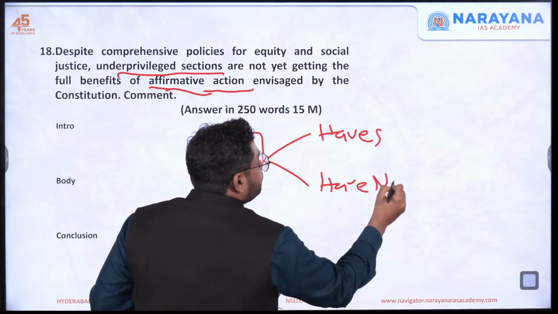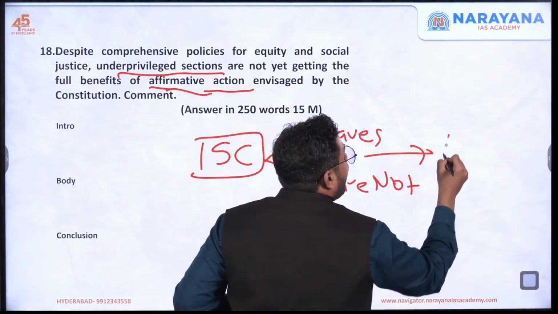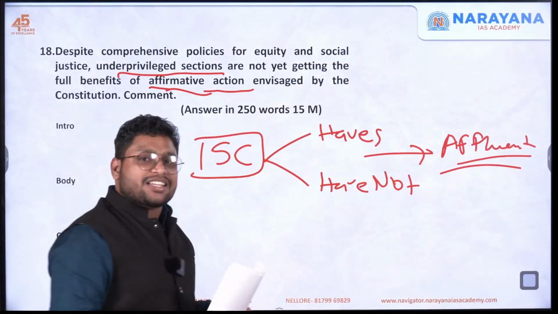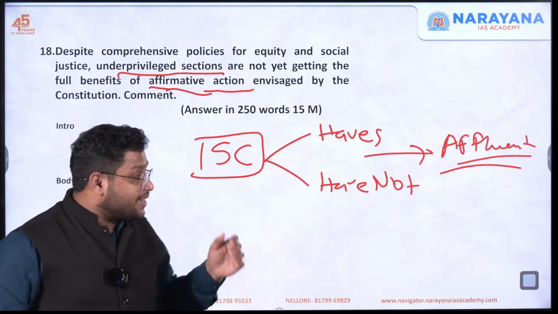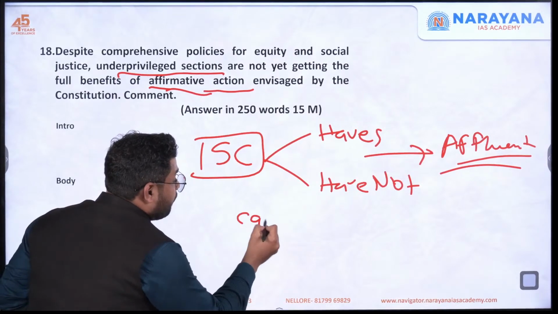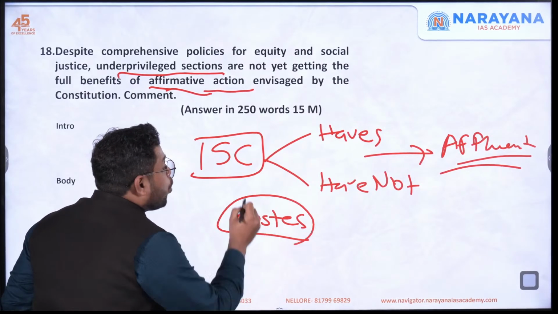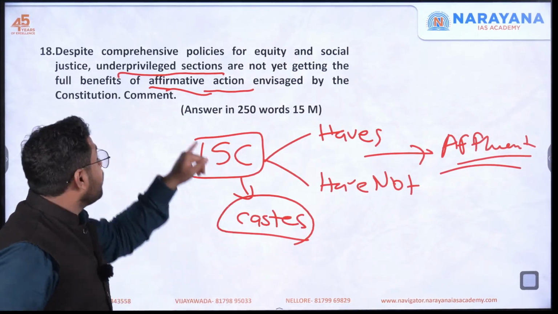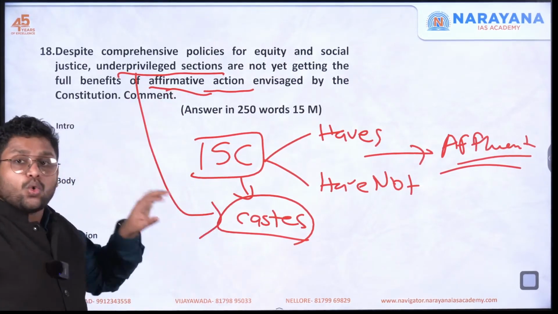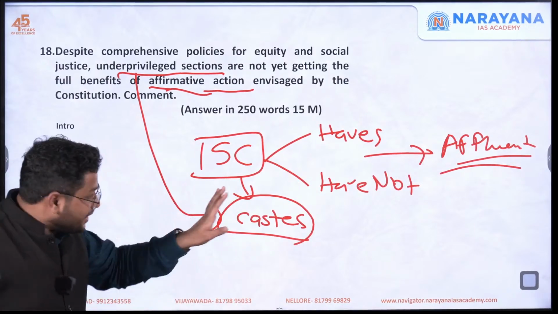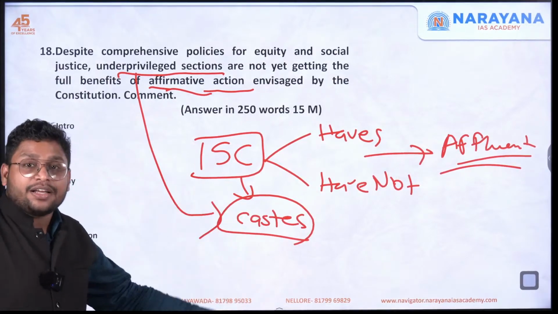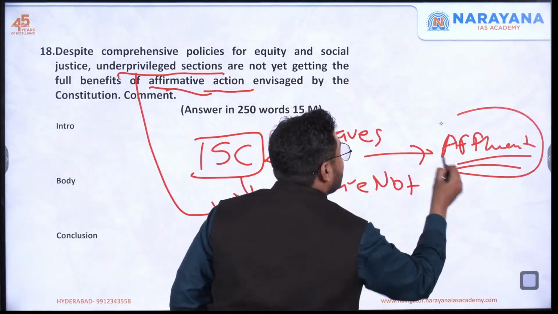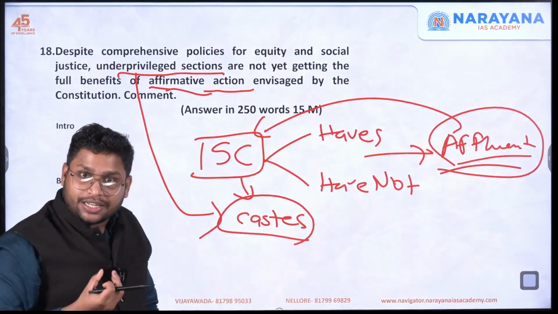Or we can say there are some who are very affluent now. They are doing really good. They are taking maximum benefit of the reservation. And there are many other castes within SCs who have not taken any benefit out of it. So these are the people who are underprivileged, who are the Antyodaya, and they should be served, but they are not getting the benefit because the reservation is benefited by only the affluent section from this community.